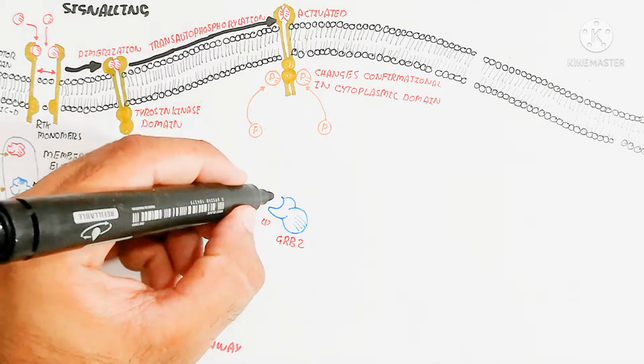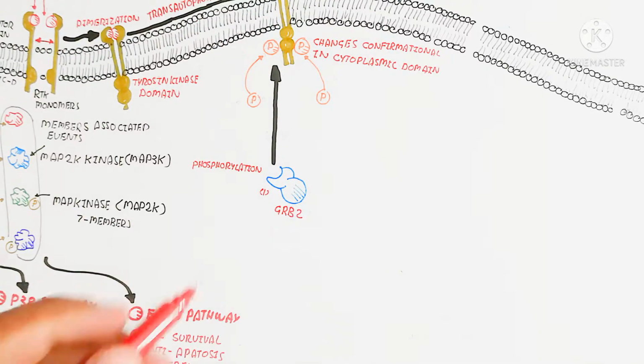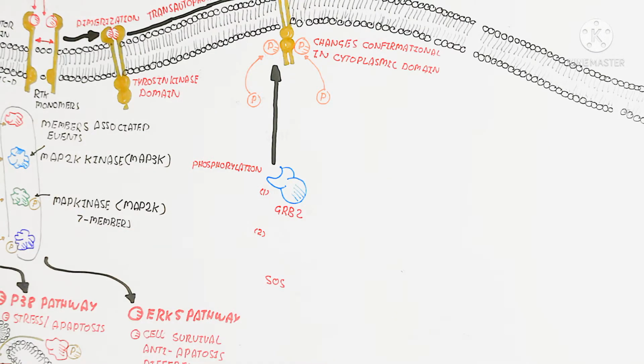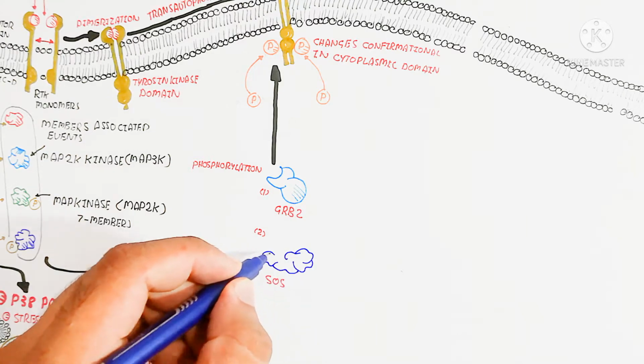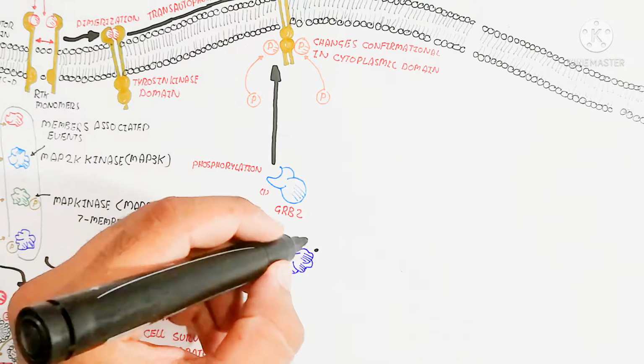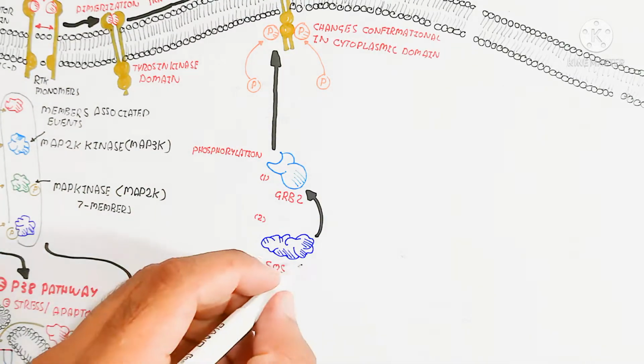The next one is SOS. SOS is basically a protein that is inactive in the GDP-bound form. Another enzyme is used for this, the Son of Sevenless, a guanine nucleotide exchange factor.